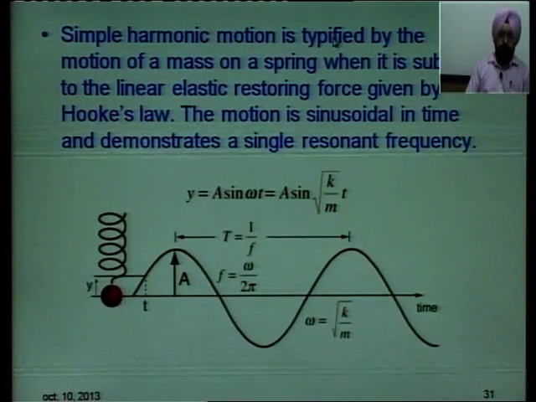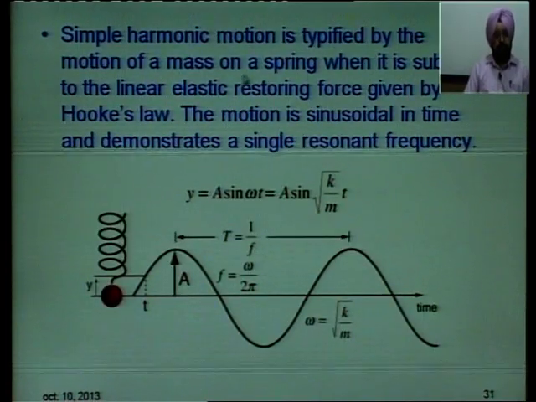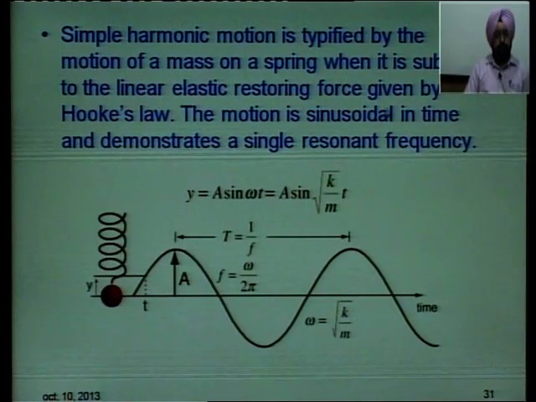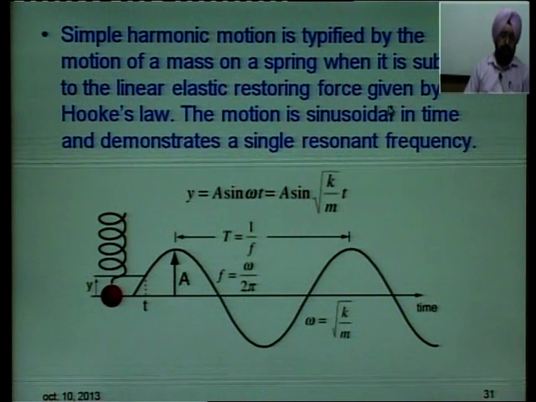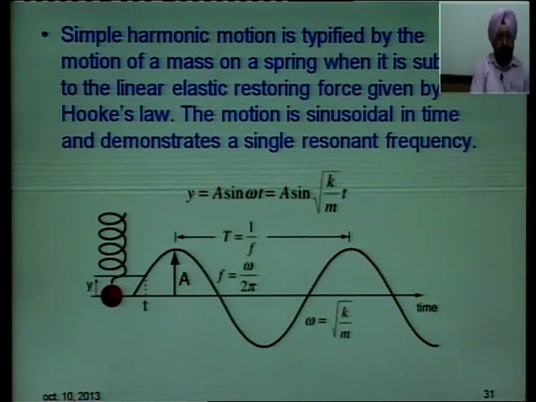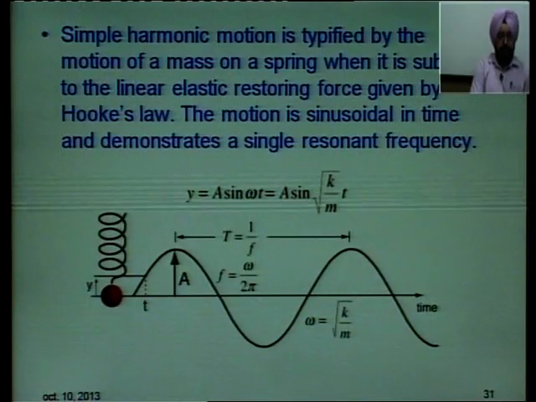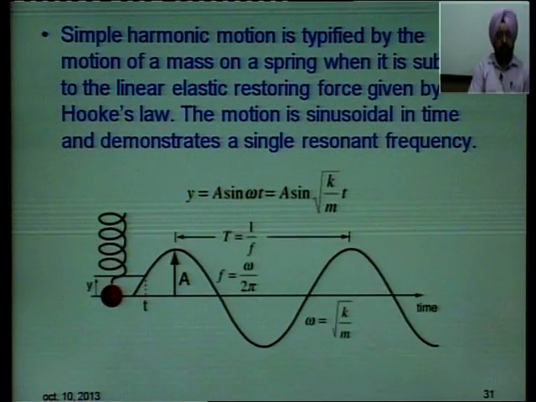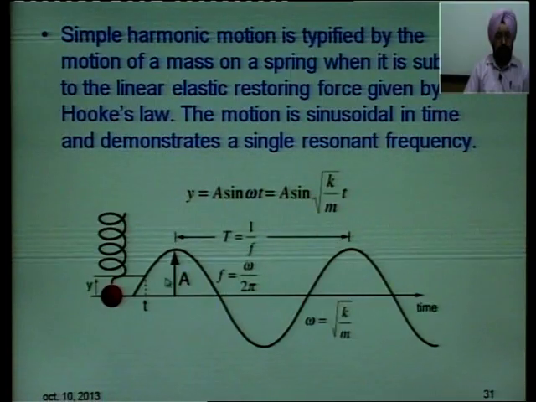Simple harmonic motion is typified by the motion of a mass on a spring when it is subject to the linear elastic restoring force given by Hooke's law, that is F equal to minus k x. This motion is also sinusoidal in time and demonstrates a single resonant frequency.